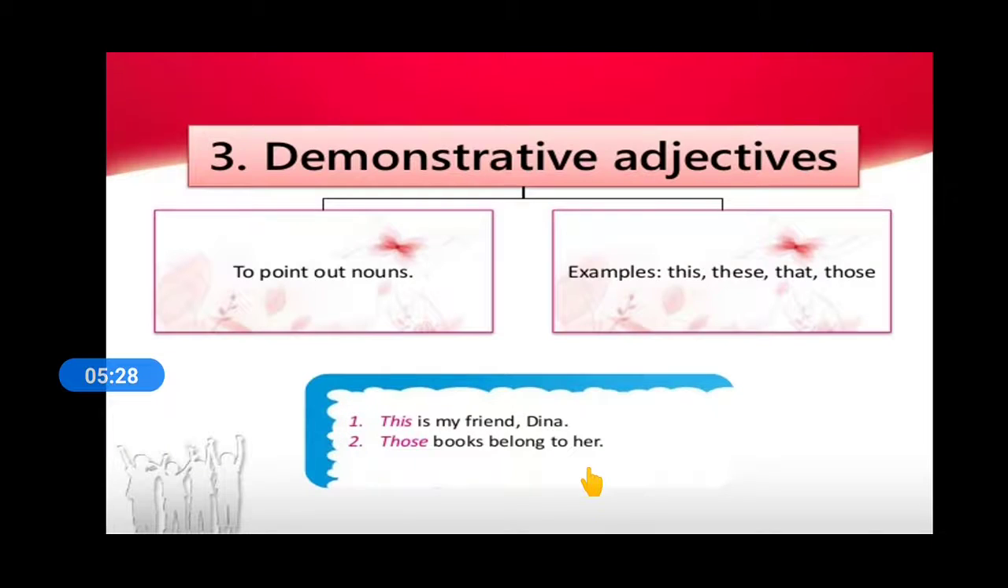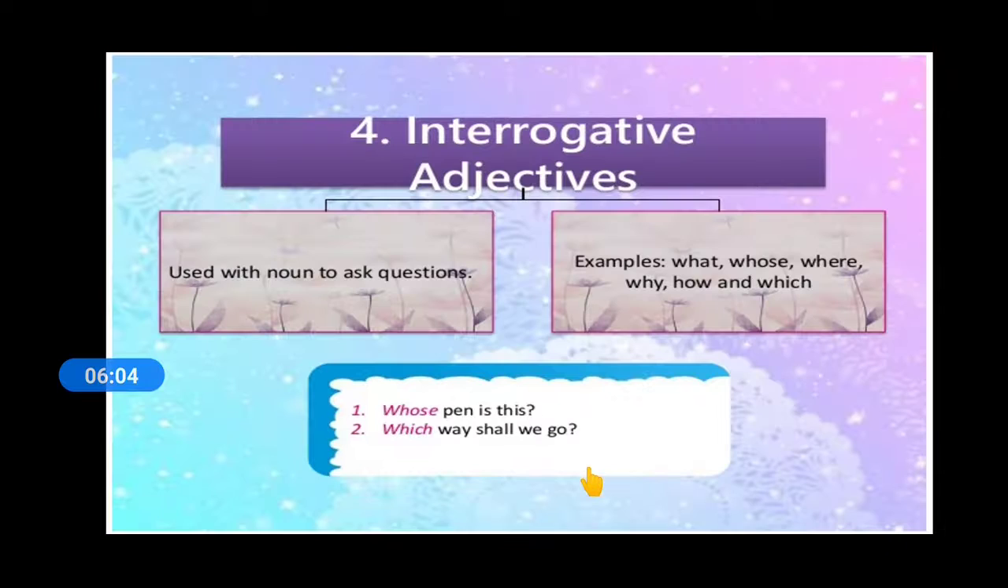Our next one is demonstrative adjective. It directly refers to something or someone, like this, that, these, those. For example, this book, that friend, those books. These cats are so cute. These flowers are so heavenly. Here these and those are demonstrative adjectives.